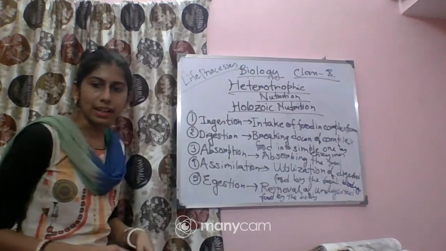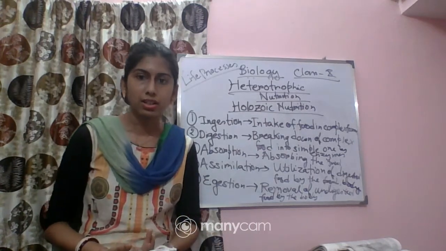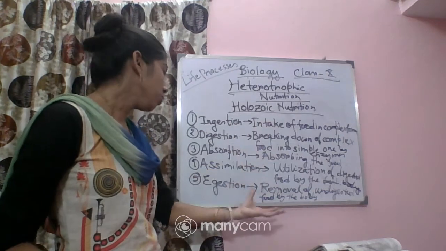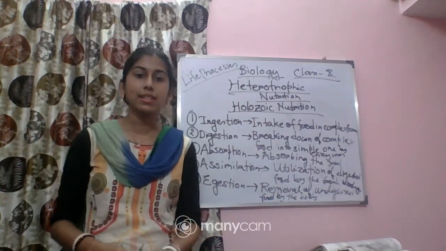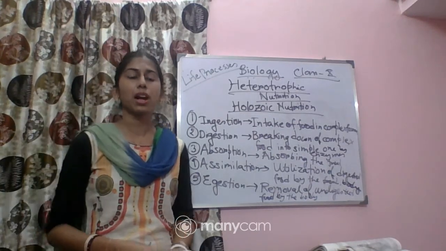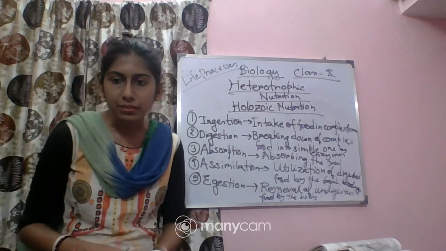So at the end, some food will be in an undigested condition. The undigested food needs to be removed from the body, and this process is called egestion. So these are the different steps which come under the holozoic mode of nutrition. So I am repeating.